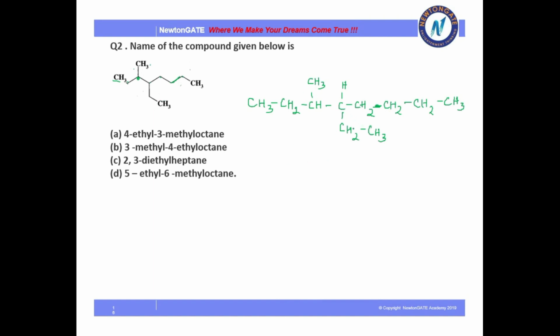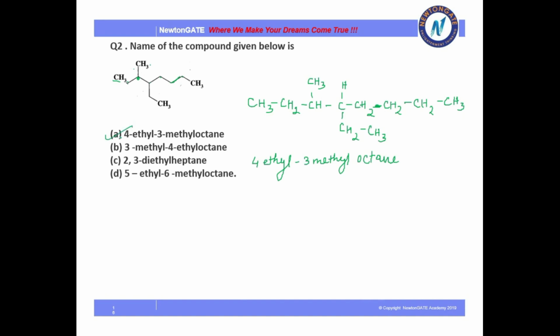You will see that at 4 there is ethyl and at 3 there is methyl. In alphabetical order, you will write ethyl first. So this will be 4-ethyl, 3-methyl, and there are 8 carbons, so it will be named octane with no double or triple bond. So my option 1 is the answer.